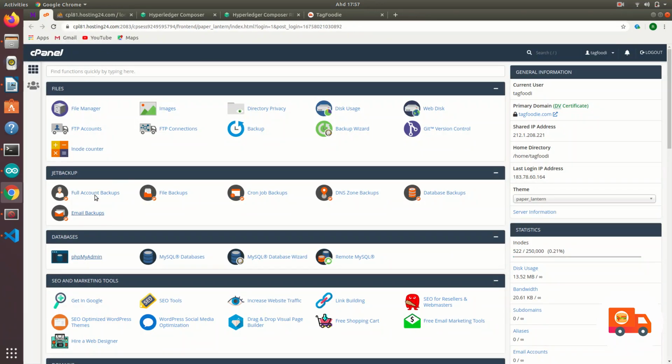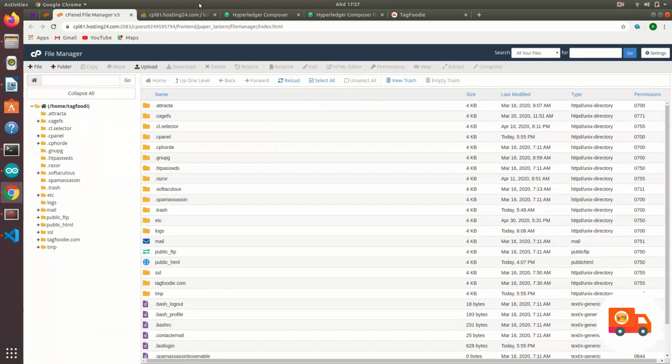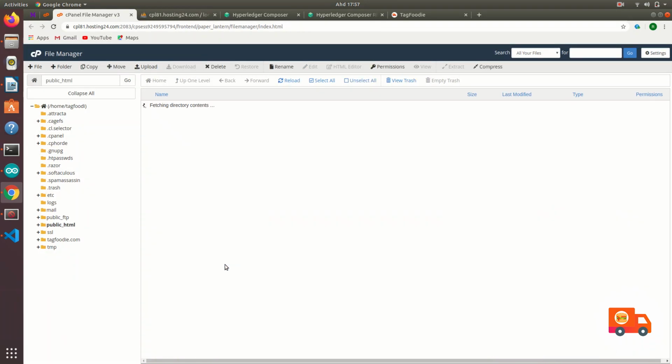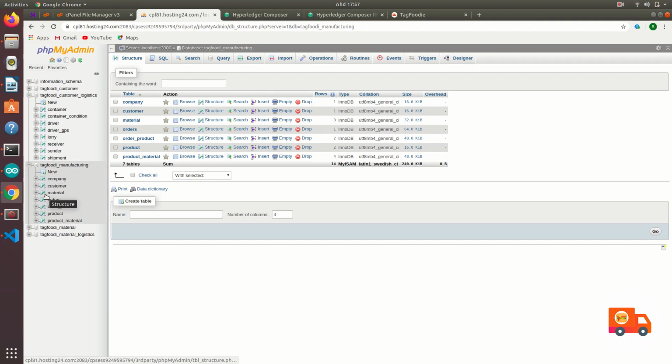Okay, let me open my file manager, and let it run first because my internet got a bit laggy. So going in, I have my customer logistic. The customer one is the old one, so I'm not using it anymore. Let me open this. Alright, the second one is the manufacturing one, in the manufacturer factory. All their databases will have these tables with information like customers, companies, and retailers. Retailers are their company, customers. The company is the manufacturer company.